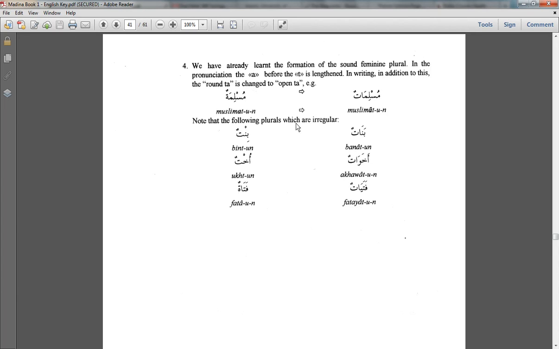Note that the following plurals are irregular. Bintun, banatun means daughter and daughters. Ukhtun, akhawatun, sister, sisters. Fatatun, fatayatun, young lady and young ladies, the plural of it.